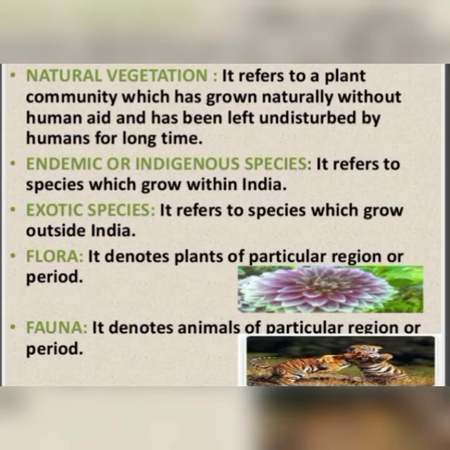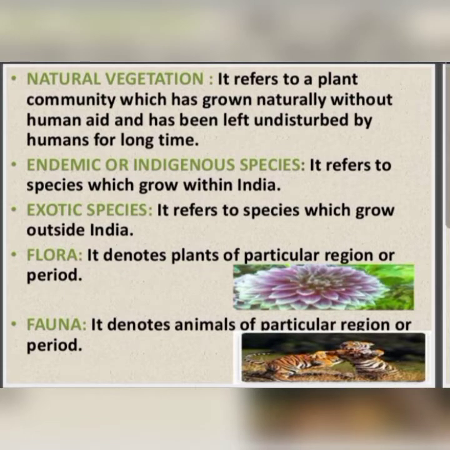Natural vegetation, or you can say virgin vegetation. Natural vegetation refers to a plant community which has grown naturally without human aid and has been left undisturbed by humans for a long time.